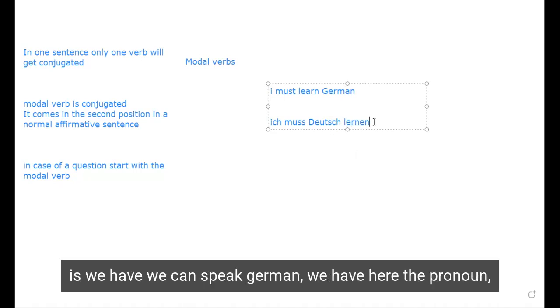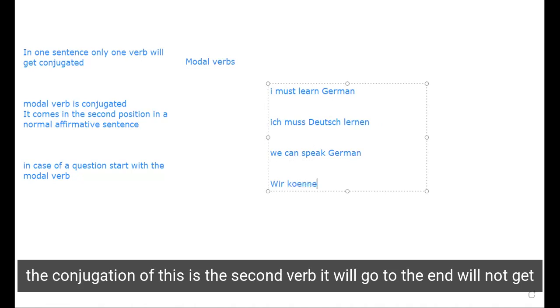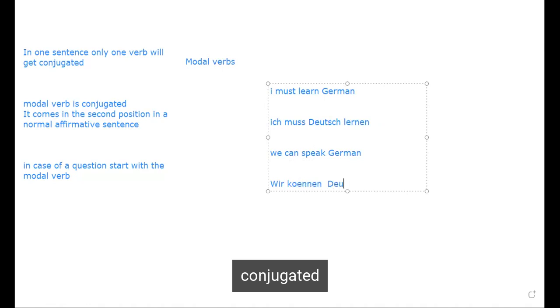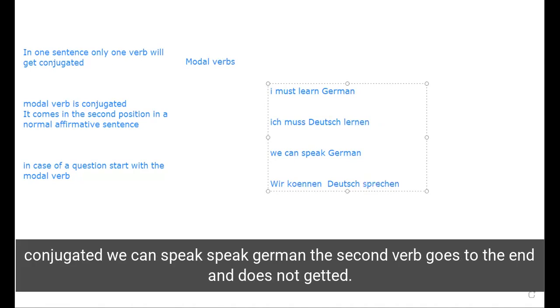We can speak German. We have wir, the pronoun, the subject. According to wir, the modal verb kann, können, will get conjugated. As discussed earlier, the conjugation of this is können. Speak is the second verb. It will go to the end and will not get conjugated. Wir können Deutsch sprechen. The second verb has gone to the end and, as discussed, does not get conjugated.